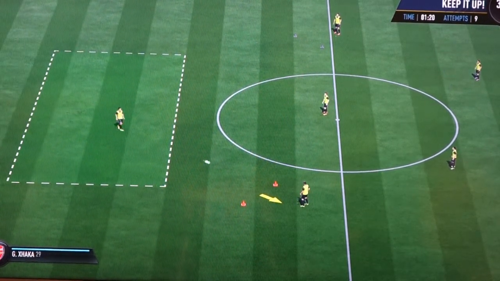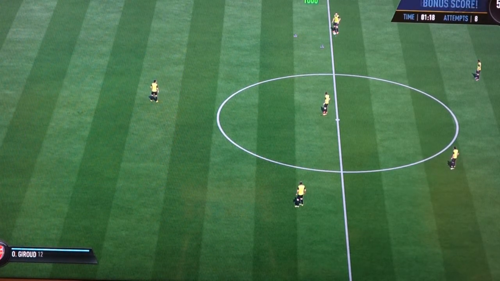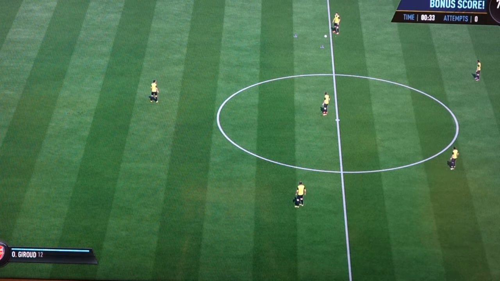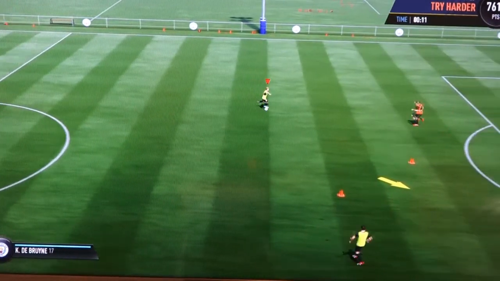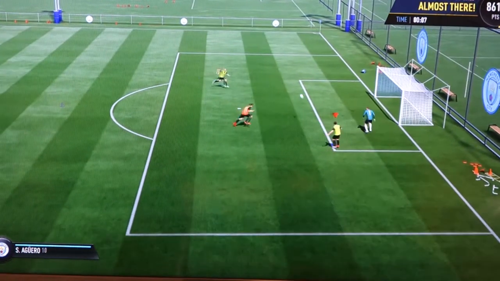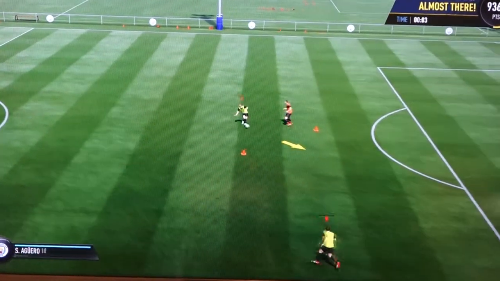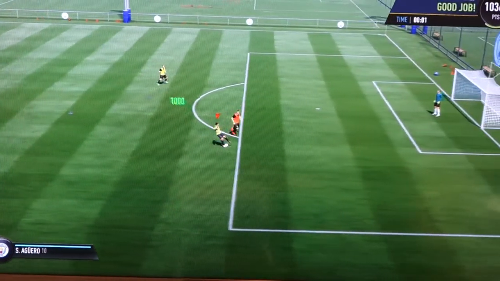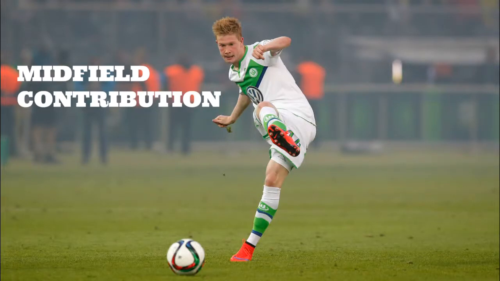I know what you Arsenal fans are thinking. You're thinking, what the? But it's okay. There is still one round left, and that's the midfield battle. This round will decide who is the better player overall. Like I said in the beginning, just because Kevin De Bruyne has won attacking and defense, we both know that their main area of expertise is the midfield. So if Ozil dominates in this area, well, we're gonna have to see. But you know, it's likely that he could come back. So let's look at the stats.